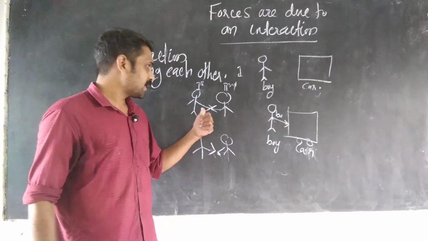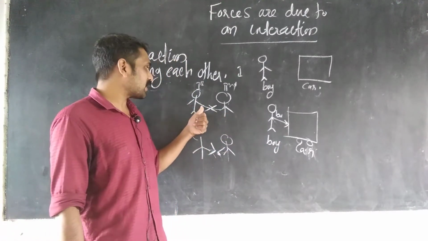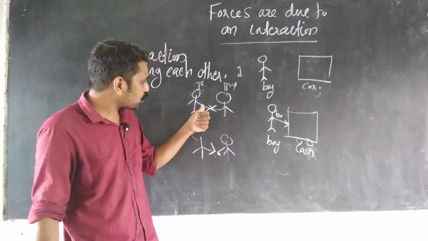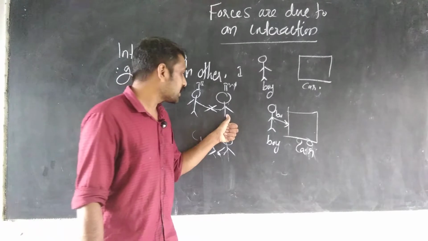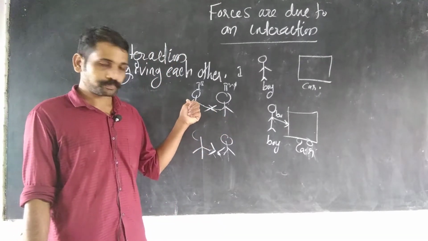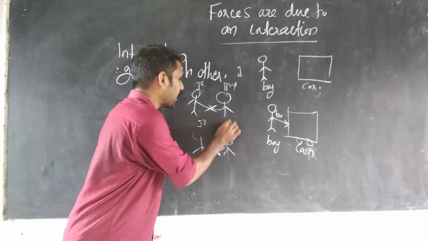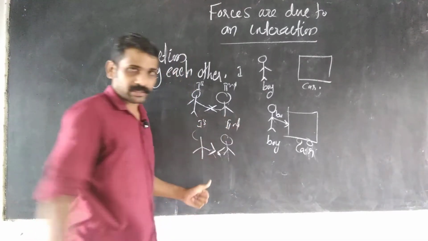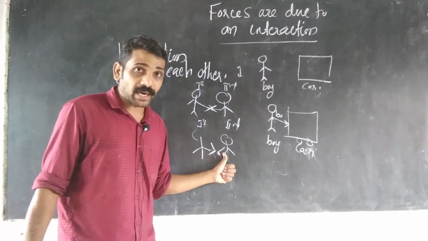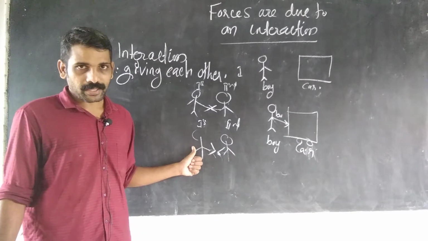Understand? In this case, the first girl is pushing on the second girl. That means the first girl is giving a force on the second girl. The second girl also pushes on the first girl. That means the second girl is also giving a force on the first girl. In this case, the first girl is pulling the second girl and the second girl is also pulling the first girl.